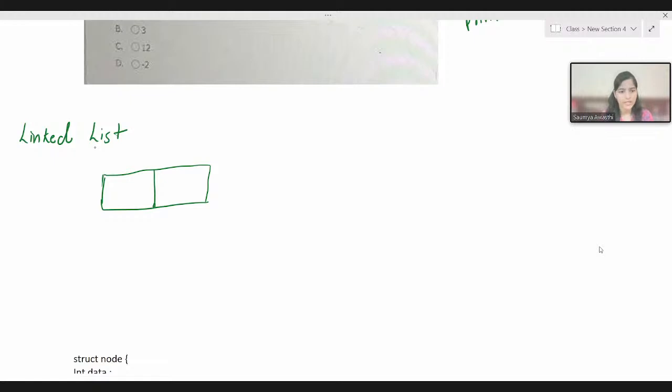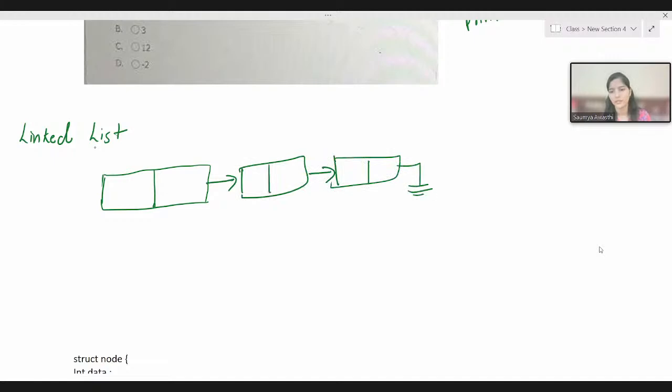So for now, let's discuss linked lists. A linked list consists of nodes, like this. This is one node, this is another node, this is the third node. This is just a logical representation that I'm showing you. Let's say this is a node, this is a node.